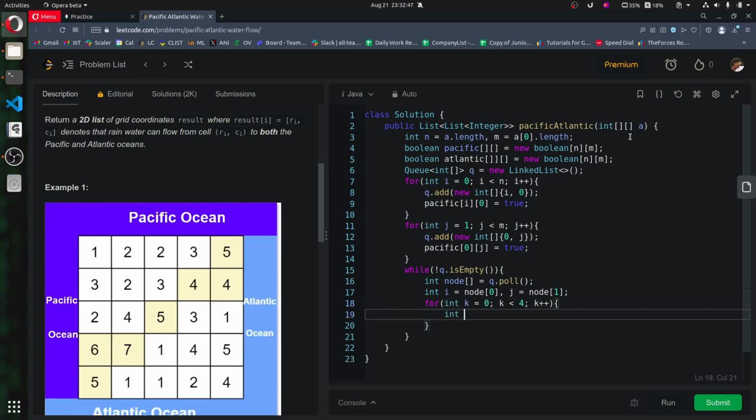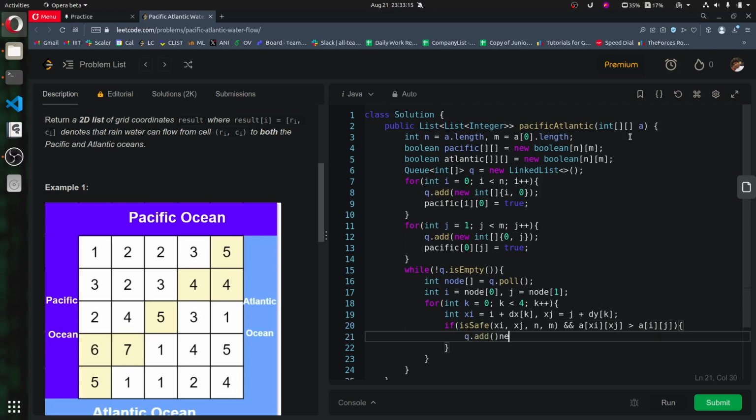let's calculate the coordinates of the new neighbor. If the neighbor exists inside the grid and its height is strictly greater than the current cell's height, because water will flow in the reverse direction, like we are assuming that, so we consider only those. Then we will add that particular neighbor in this queue also, and pacific[xi][xj] will be true.